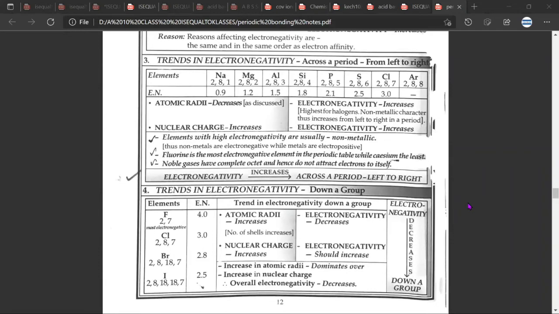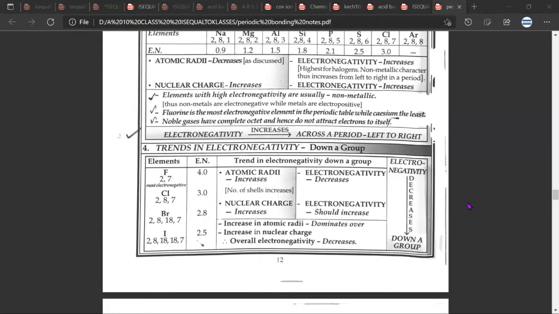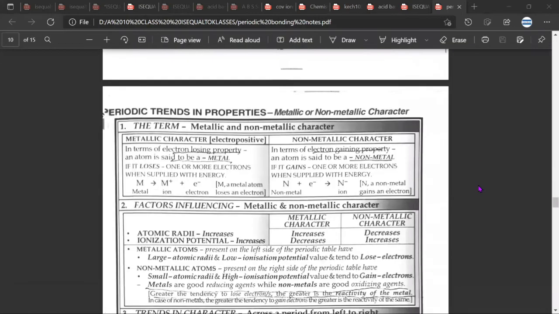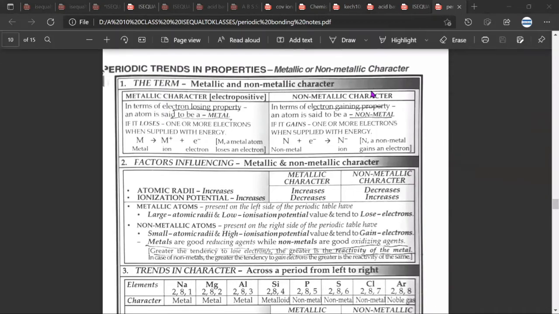For electronegativity, when we go from left to right, what is the trend like? From left to right, it would increase. And when we go down, it will decrease. The example they have given is fluorine. If you look at the trend, as you go down, the electronegativity is decreasing. Shabash. And then the next property that we have already discussed before is the metallic and non-metallic character.